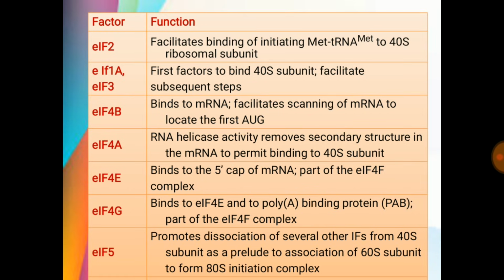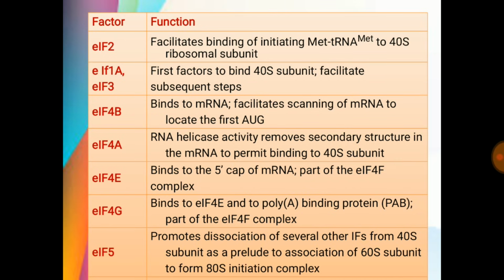Then 4B binds to the mRNA and helps in the recognition of AUG sequence. 4A removes the secondary structure in the mRNA. 4E is responsible for recognition of the cap. 4G is part of the 4F complex, and 4F addresses the mRNA to the ribosomal unit.